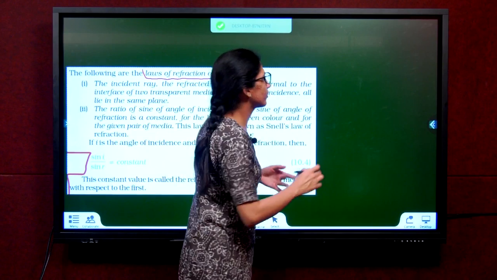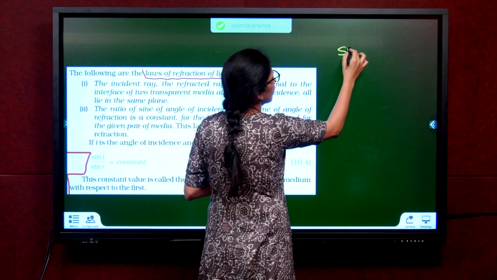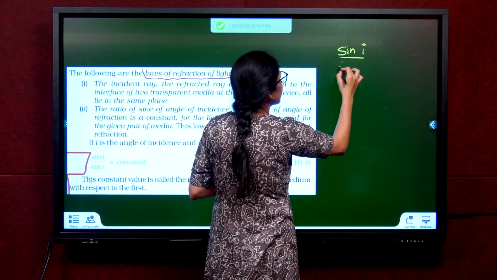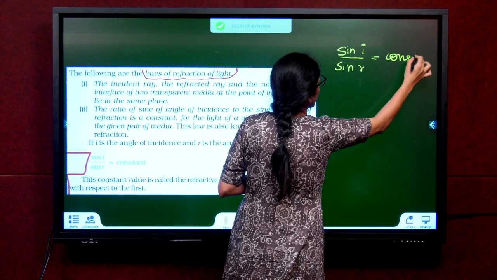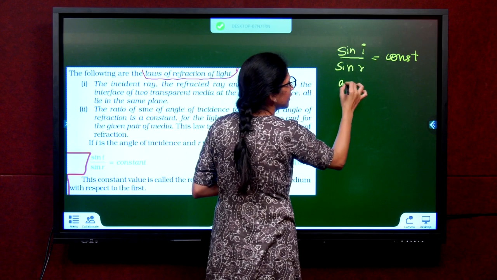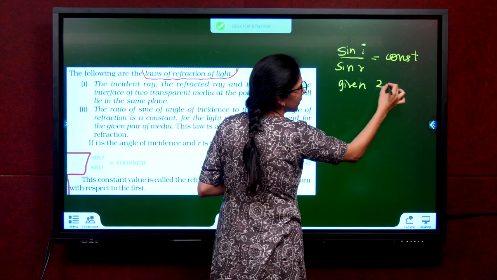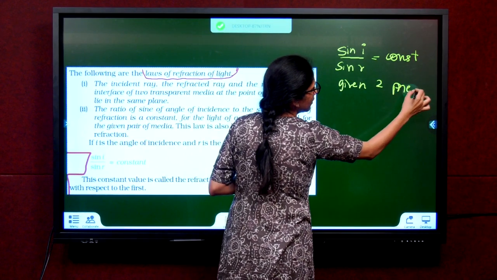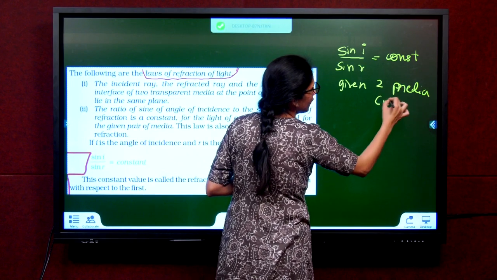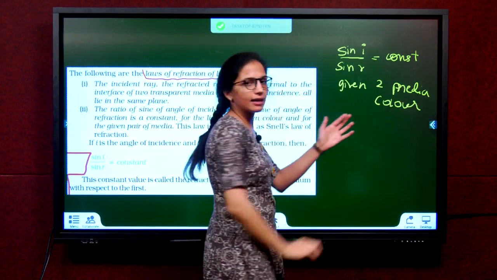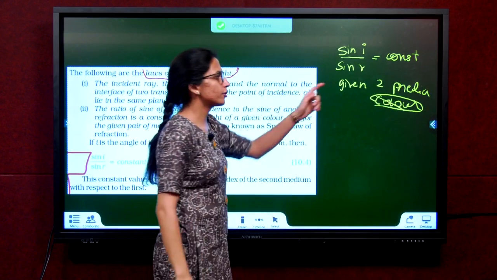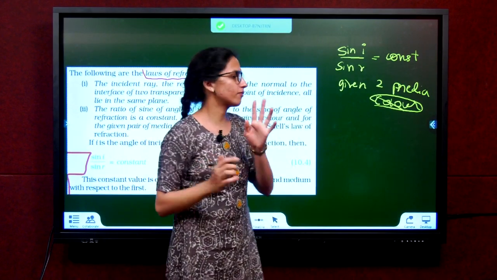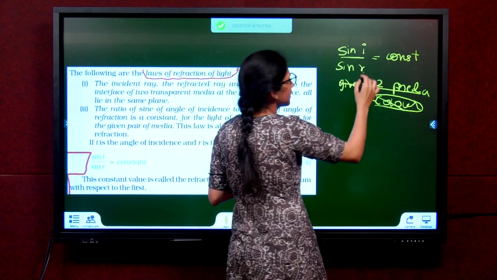So they are telling you the sine of the angle of incidence to the sine of the angle of refraction is constant for what? For a given pair of media, pair means two, media, and for a given color of light. Why this color? I will explain this a little later. You have to understand a few things before that. Two media, I told you why. Air-glass, glass-air, different bend. What is this sin i by sin r?